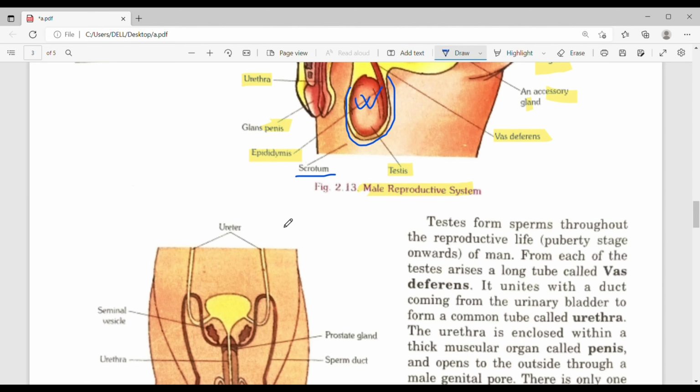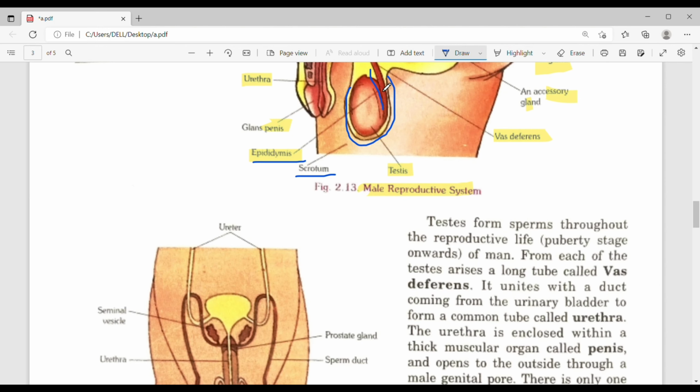Next is epididymis. It is a coiled tube-like structure. See, this is a tube-like structure, firmly attached to testes.